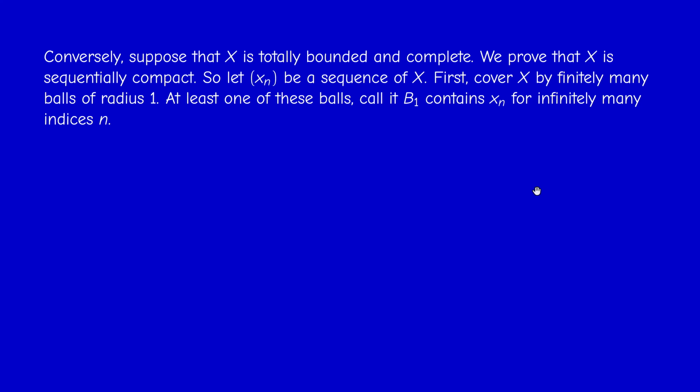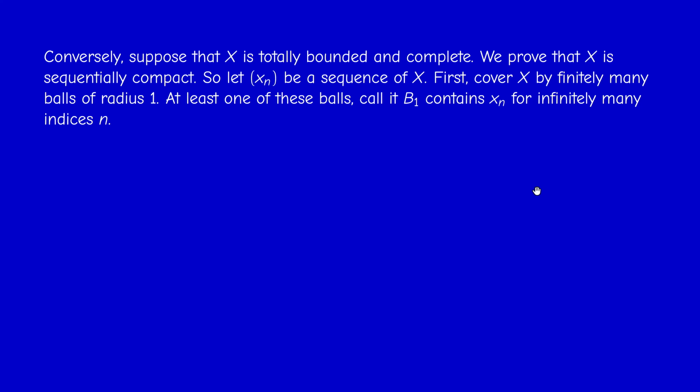Why? This is easy, because if each ball contains xn for finitely many indices, then the whole space would contain xn for finitely many indices only, but the set of integers is infinite. So you get the contradiction. So one of these balls, I will call it B1, contains xn for infinitely many indices.